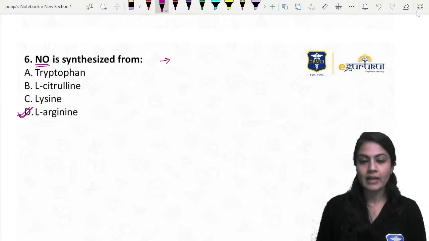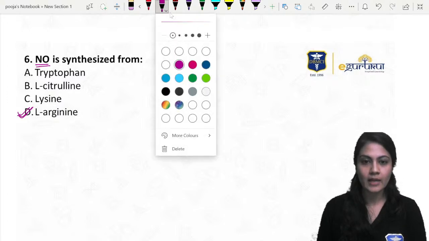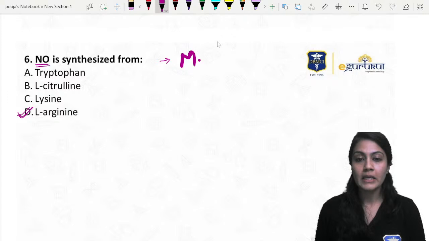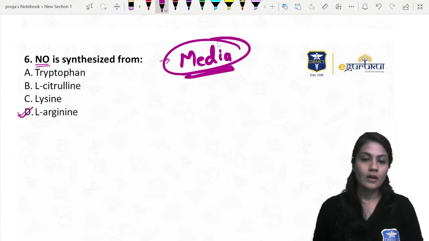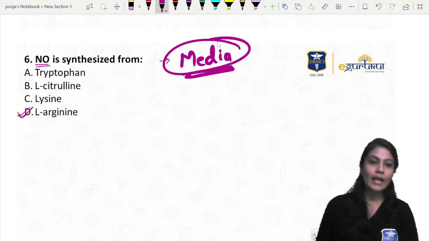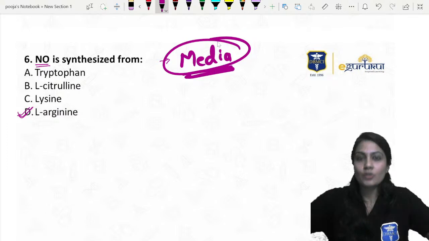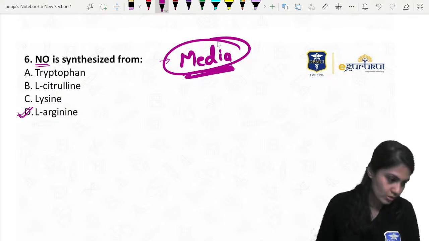Remember, we are short of time, so I'll tell you the answer: the NO is produced in the media, right? We do have layers of the vessels. In the media layer, we are going to have this NO production, but it acts on the intima layer also, right?